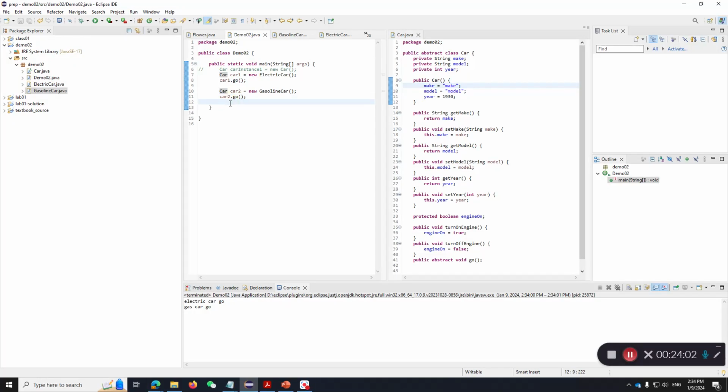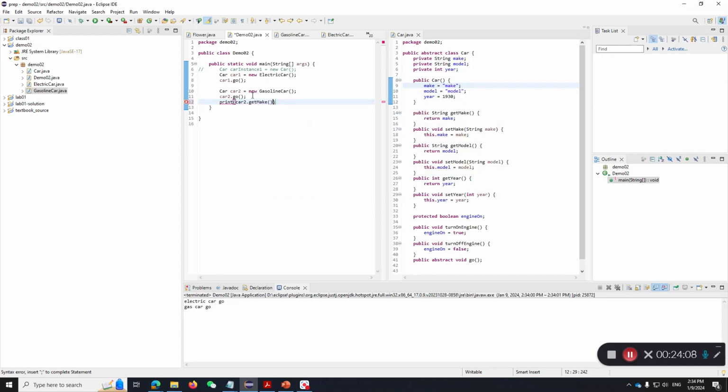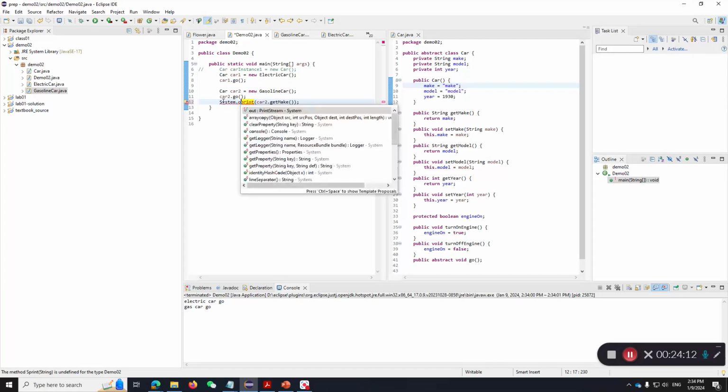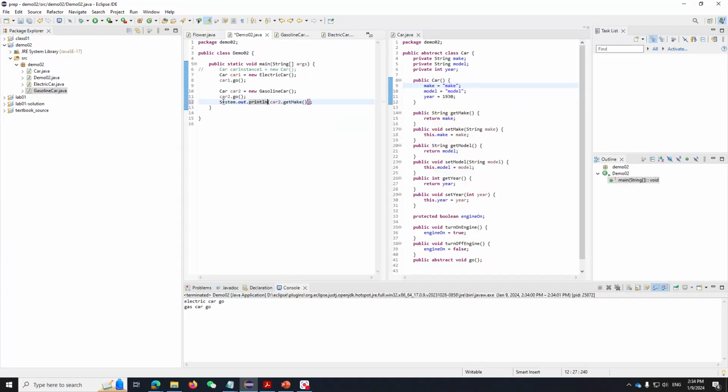And let's look at our make. Make is actually make. Amazing, huh?